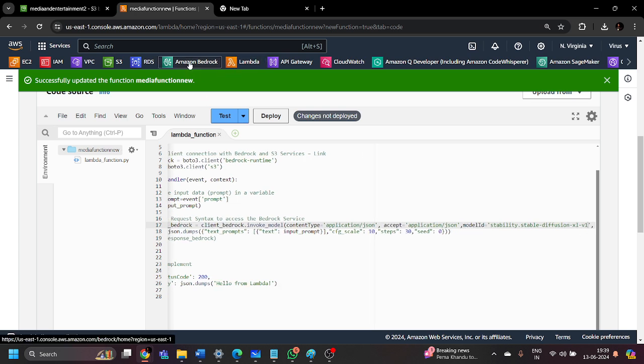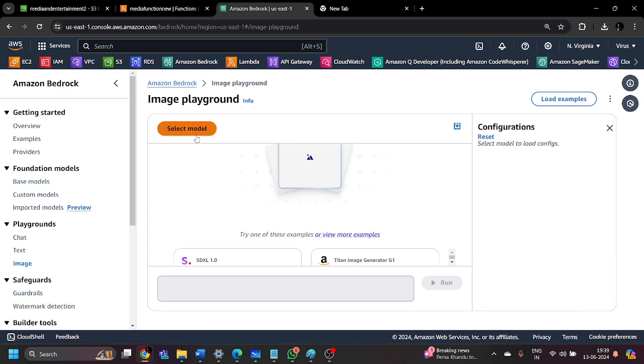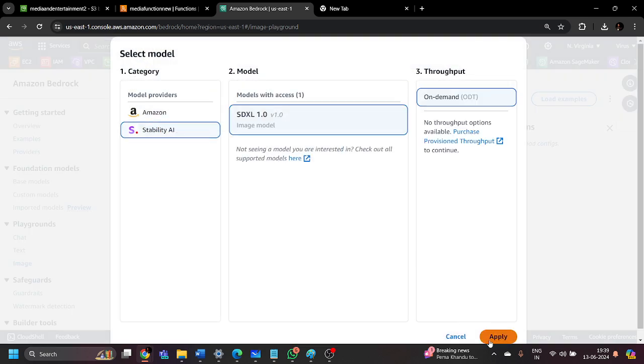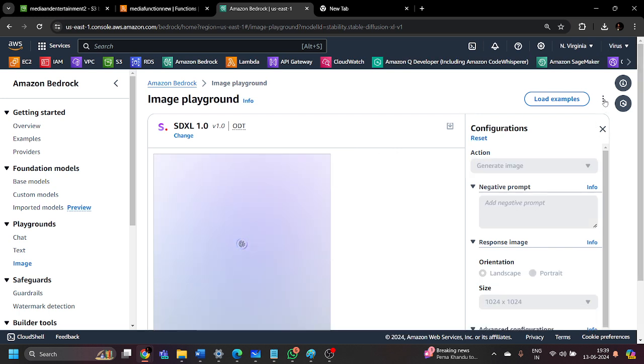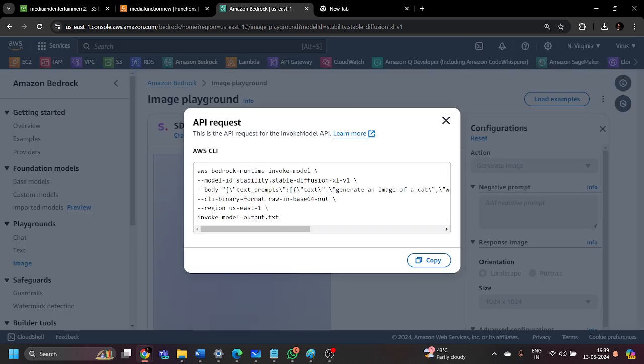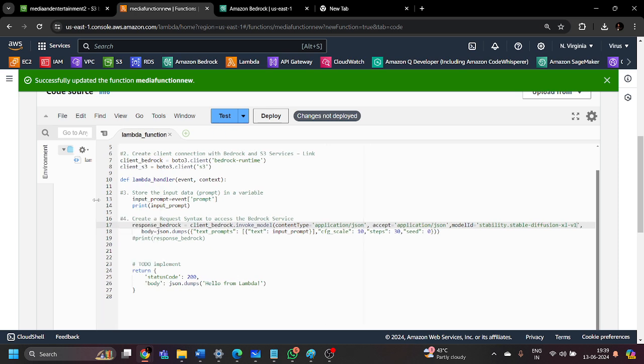If you want to check the version of a particular foundation model, go to the Amazon Bedrock service over here and move to the image playground. Let me select the model Stability AI Stable Diffusion, apply, and give any prompt, like generate an image of a cat. Now from the three dots, go to API request, and from here you can access the model ID. You can copy this model ID, go to your function, and add it. As of now, it is version 1.